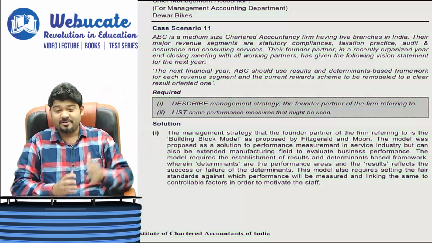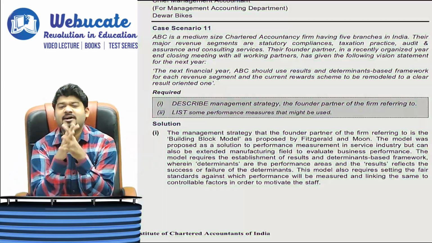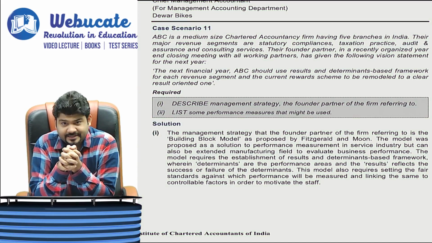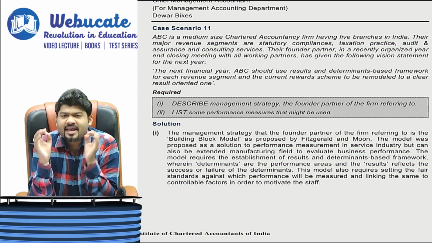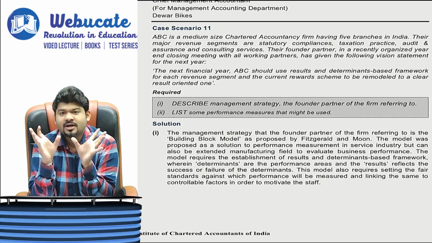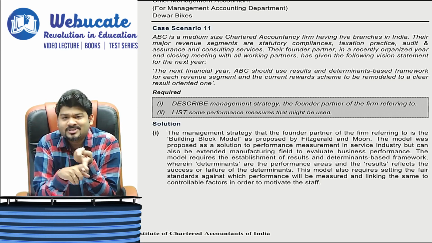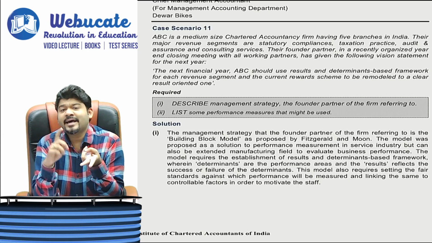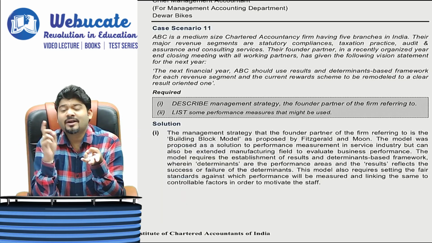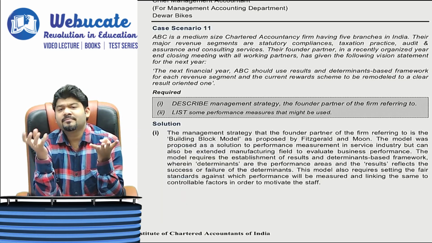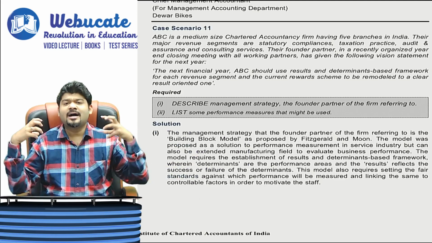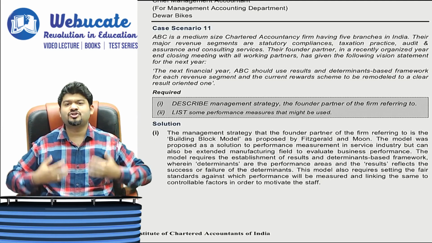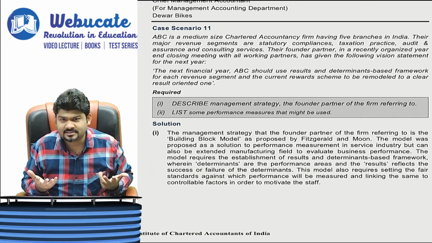Case scenario number 11. There is a firm of chartered accountants, right? All of you are doing your articleship. Wherever you are doing it, there would be something called tax audits, stat audits, internal audits, and GST audits or maybe GST compliance, correct? So these are 4-5 areas in which a chartered accountancy firm specializes, correct?